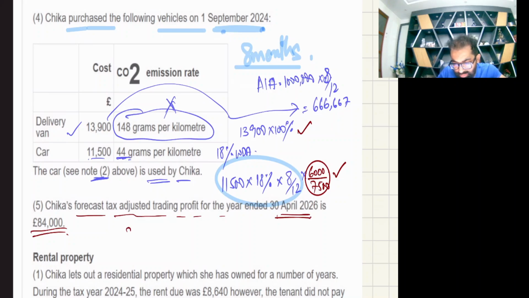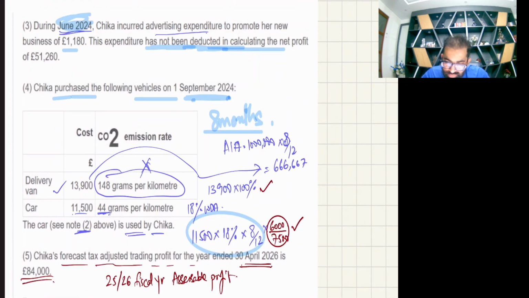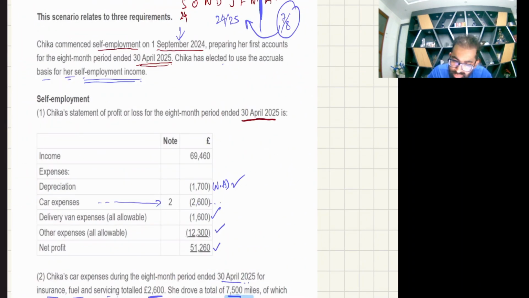Because they might be asking you for the 25-26 fiscal year assessable profit, so you need to do some apportionment as well. What was the previous accounting period? It ended on 30th April 2025.